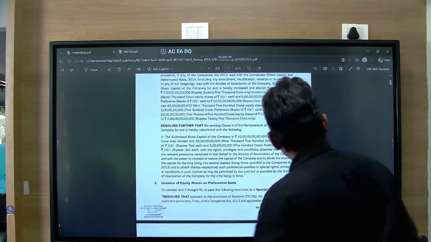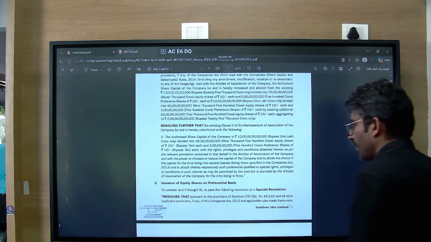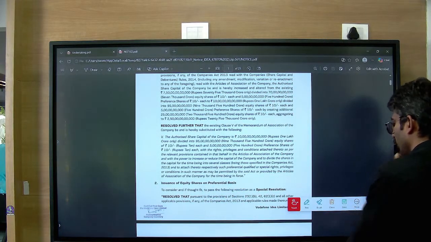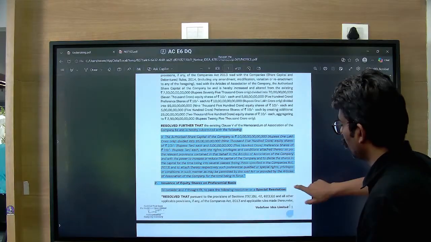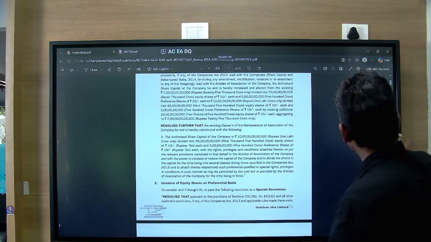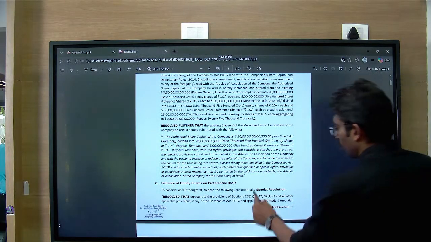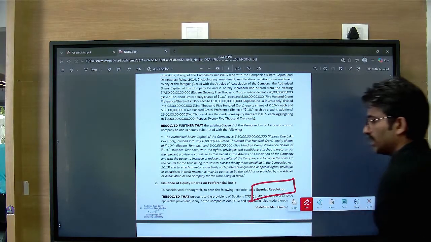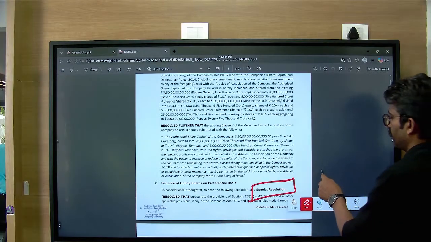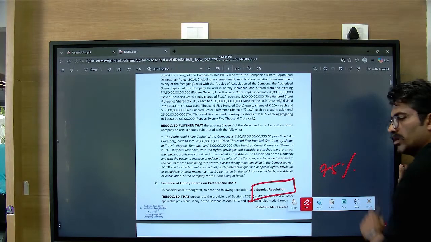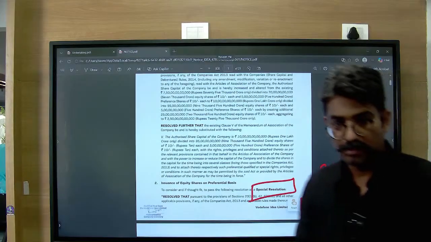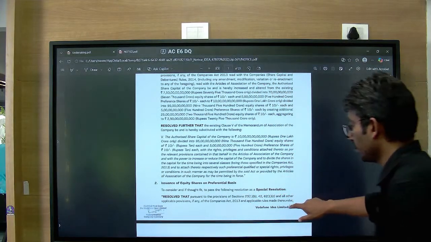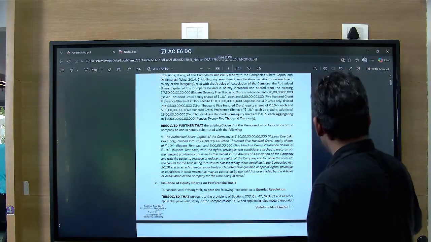Then they talk about issuance of equity on a preferential basis. They have passed a resolution for that, they are raising funds, and this is a special resolution. Special resolution requires what percentage to be voted for? Is it less than 51%? Is it 51%, 50%, or is it 75%? For a special resolution, what is the quorum you require? 75%. 2/3 of the people should approve this, because this is a special resolution. Have you understood? Yes or no?